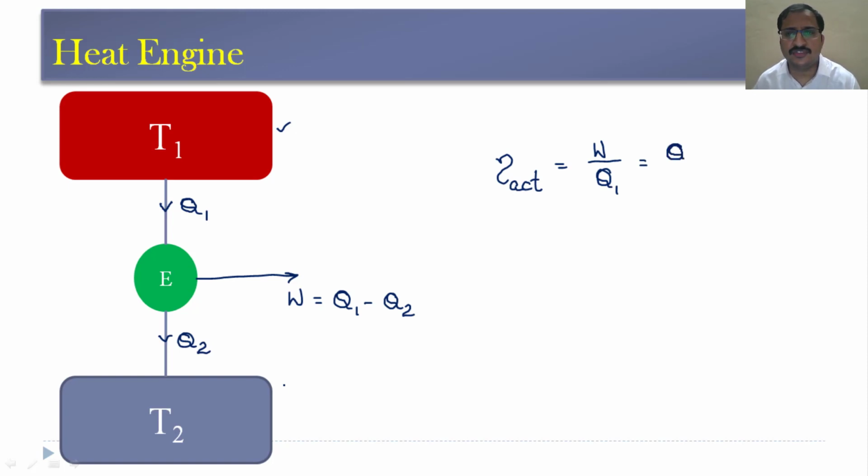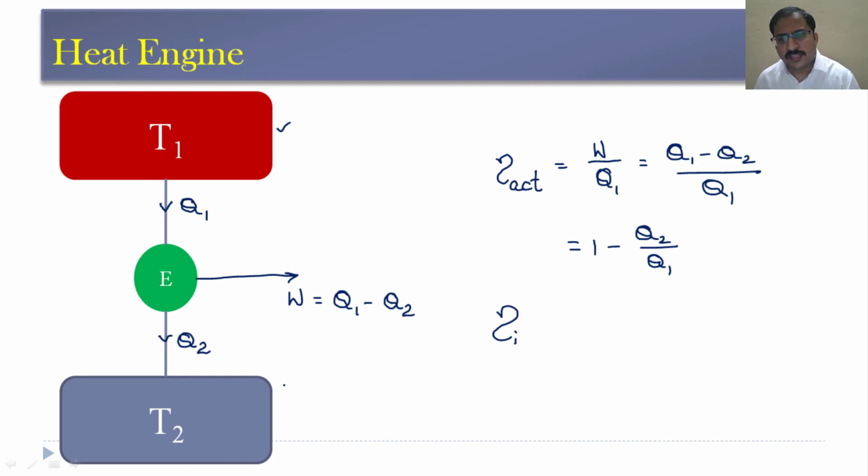So, we can write this one as Q1 minus Q2 by Q1, and this can be written as 1 minus Q2 by Q1. So, this is the actual efficiency. Now, we come across another efficiency called ideal efficiency, or if we consider a reversible condition for this engine, then this engine works on a cycle called Carnot cycle.